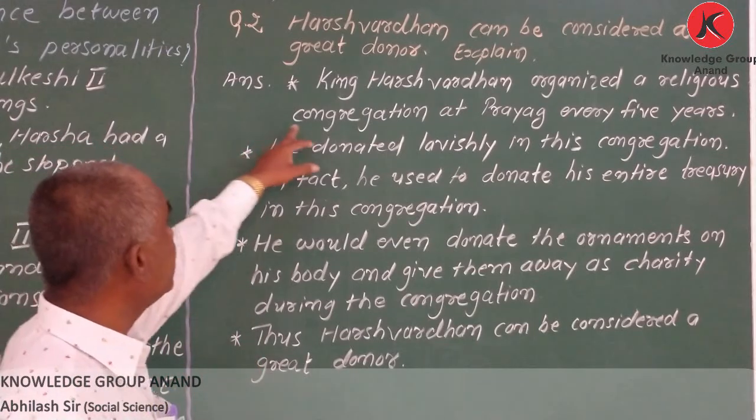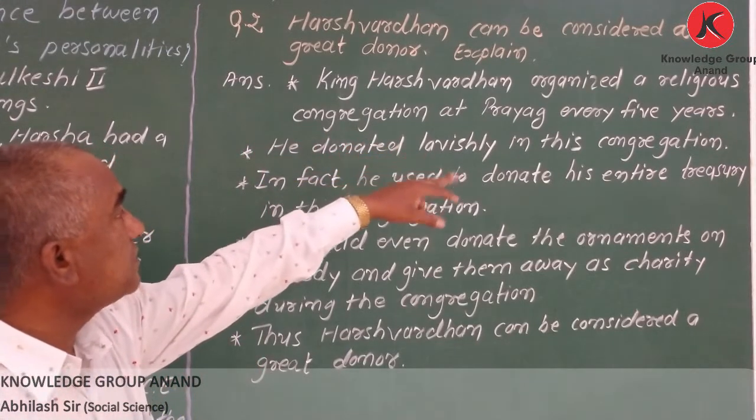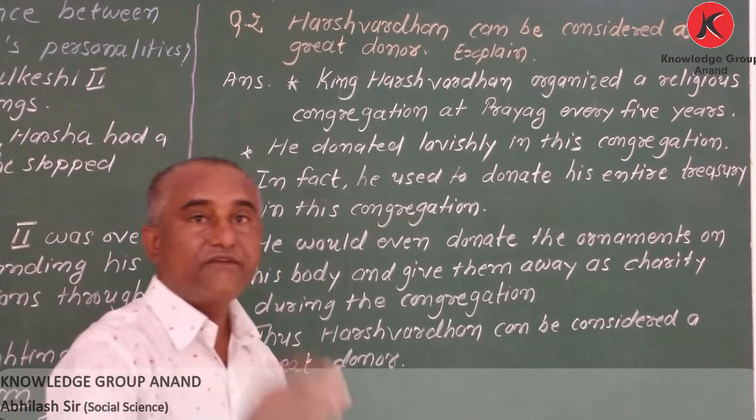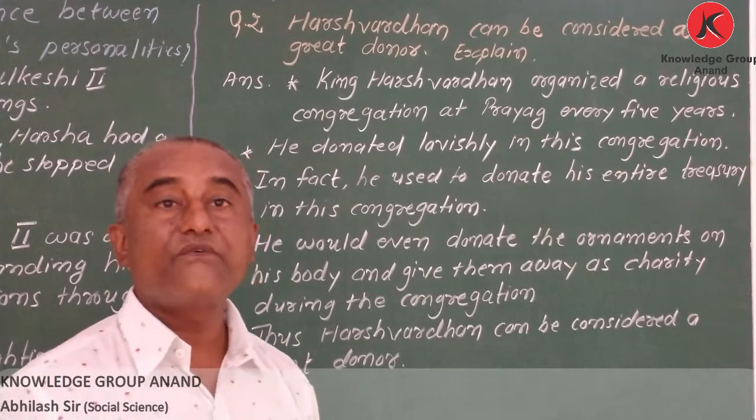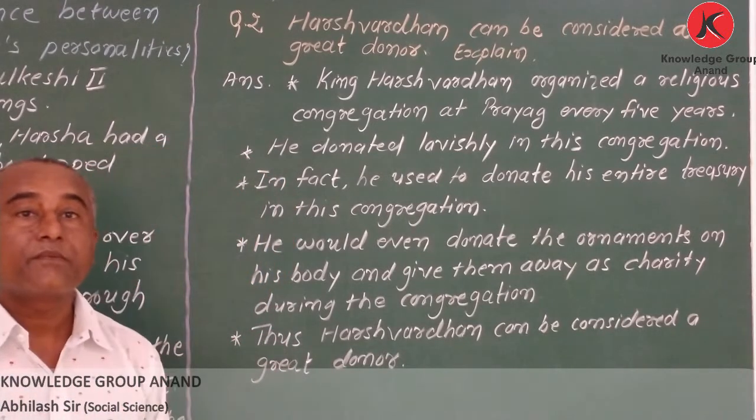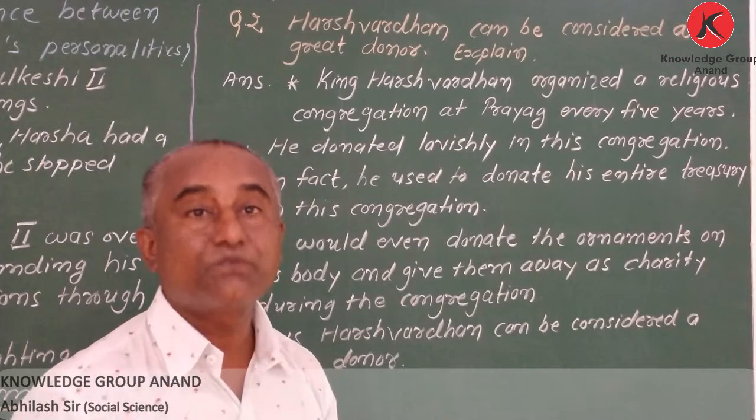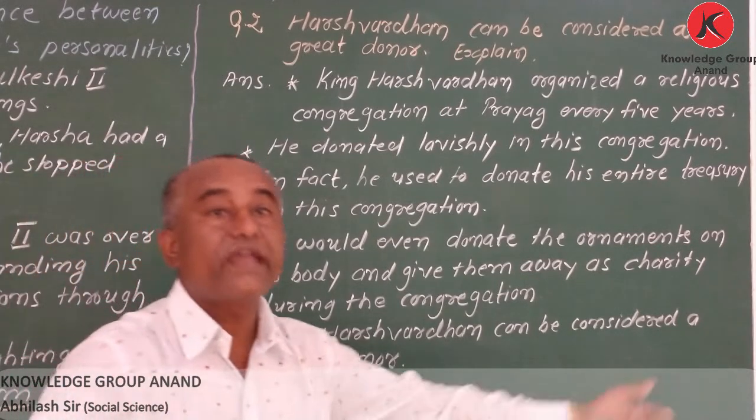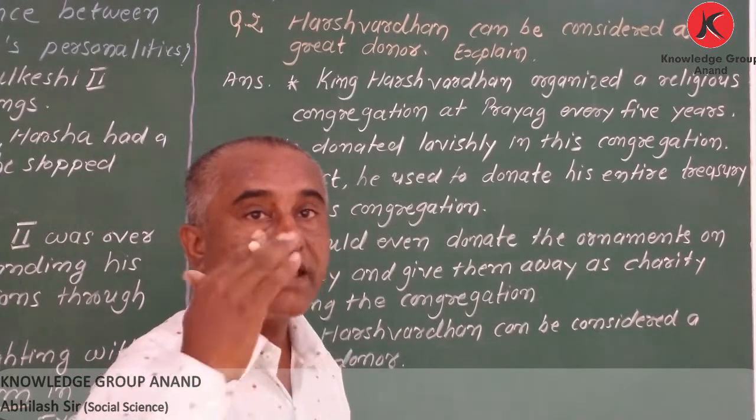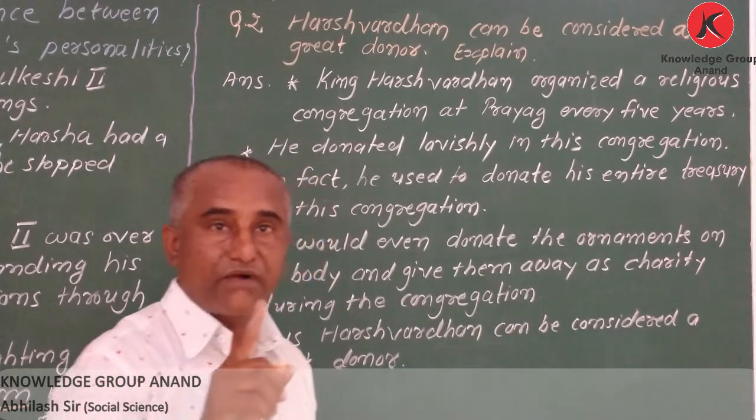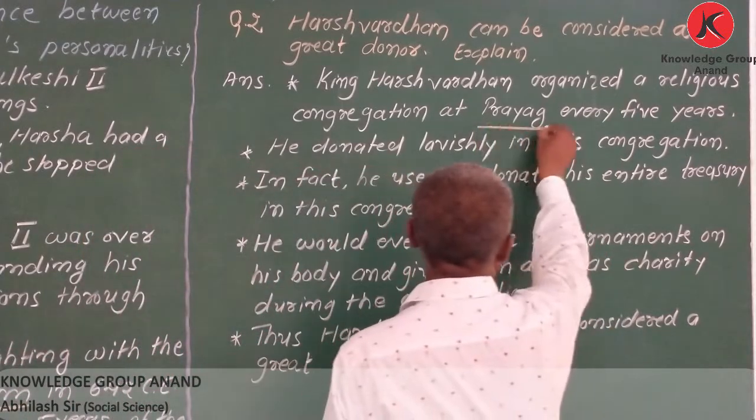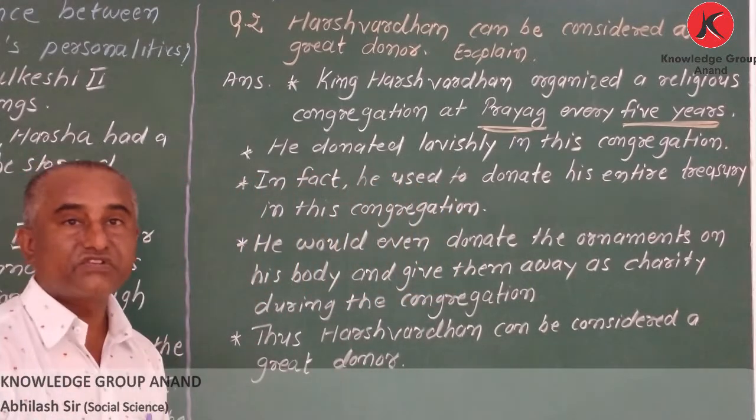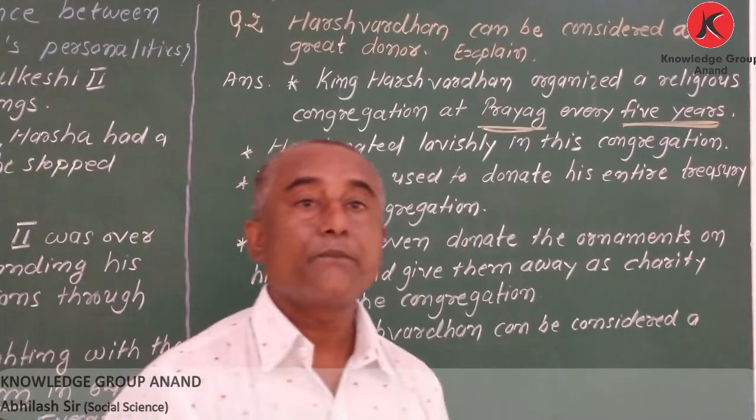First point. King Harshvardhan organized a religious congregation at Prayag every 5 years. When I explained the chapter, I said every 5 years he was gathering the people, Buddhist monks, and it was called a congregation. Congregation means together. So every 5 years, at Prayag. Remember, there was a congregation after 5 years at Prayag.